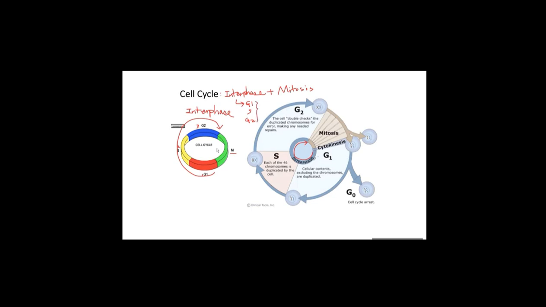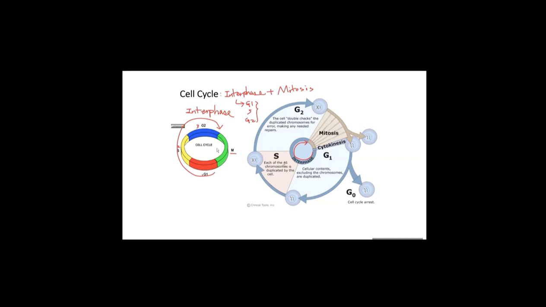What happens during interphase? Before mitosis begins, the cell prepares. During G1 phase, the cell's contents except chromosomes are duplicated. So in the cytoplasm, maybe centrosome duplicates, endoplasmic reticulum duplicates, lysosome duplicates. Those subcellular organelles need to be duplicated.